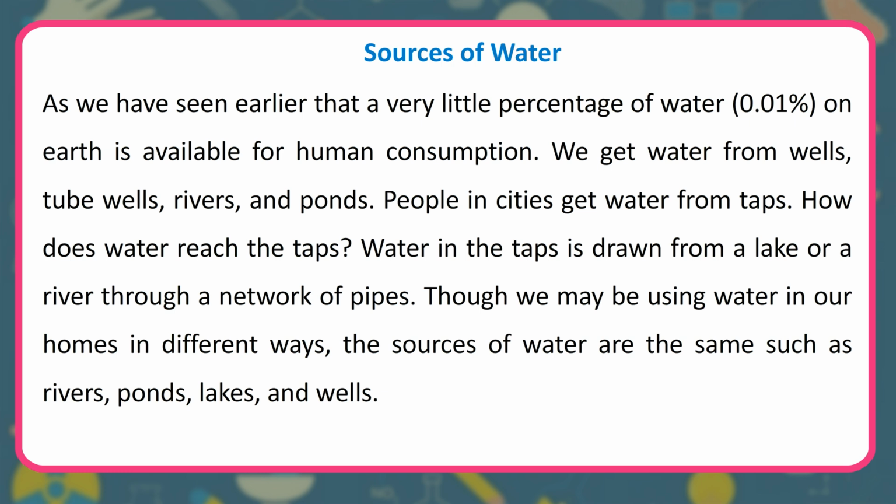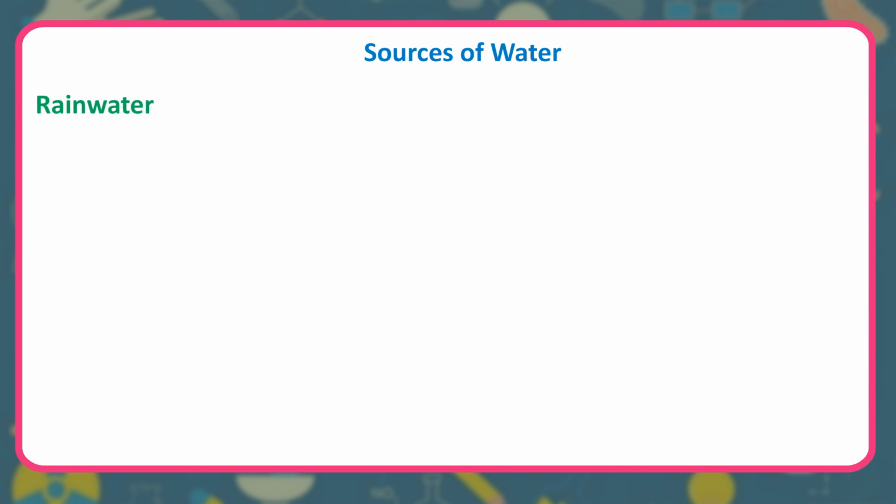Sources of water. As we have seen earlier that a very little percentage of water, 0.01%, on Earth is available for human consumption. We get water from wells, tube wells, rivers, and ponds. People in cities get water from taps. How does water reach the taps? Water in the taps is drawn from a lake or a river through a network of pipes. Though we may be using water in our homes in different ways, the sources of water are the same, such as rivers, ponds, lakes, and wells.